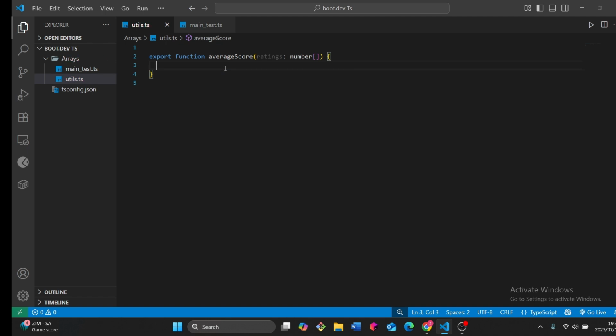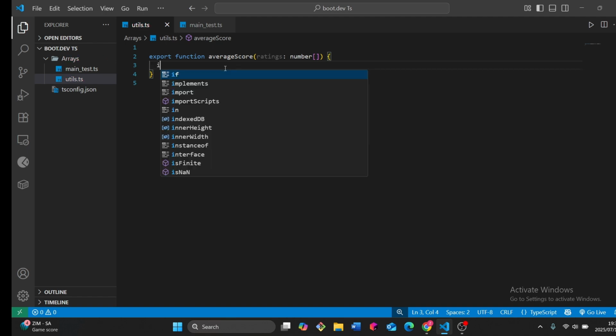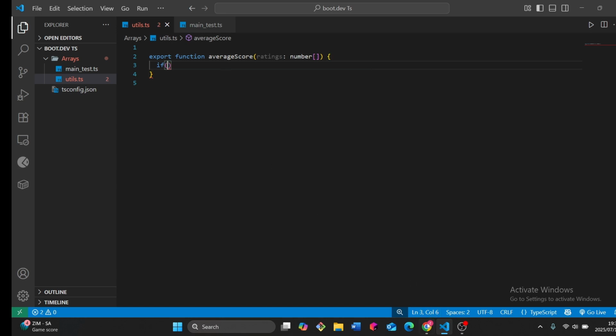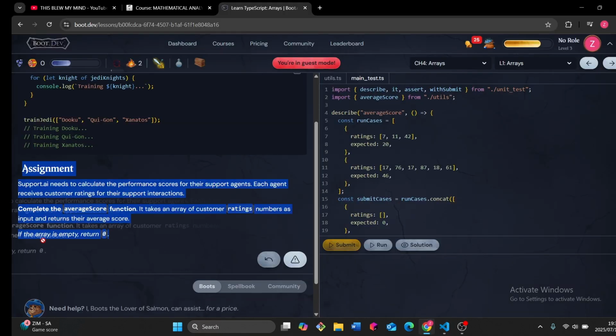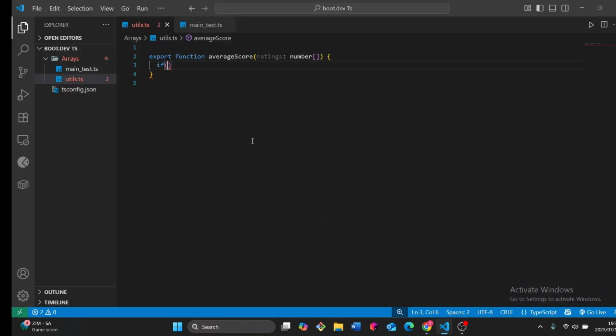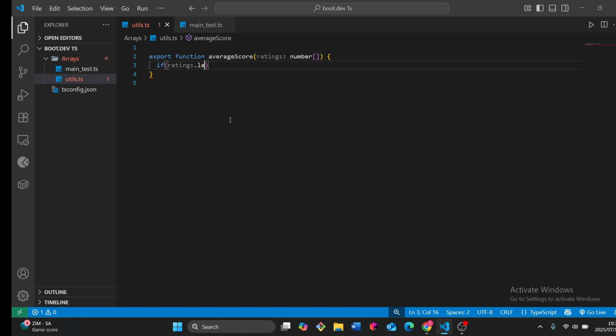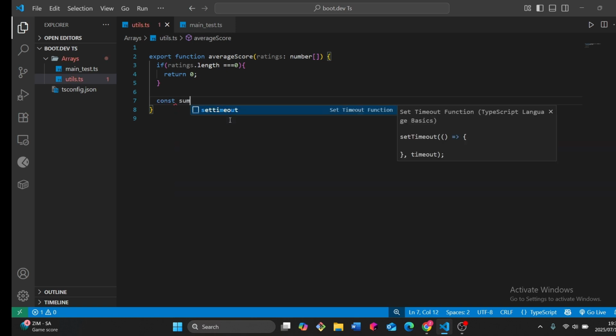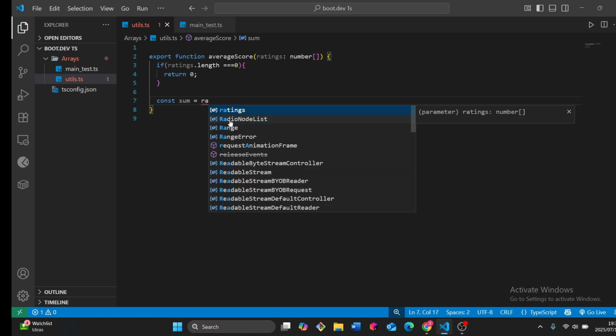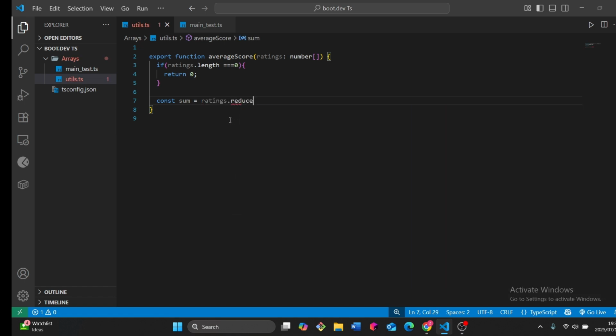I'm just trying to find the average rating. So what did they say? Yeah, if the array is empty, return 0. So if ratings.length equals 0, then we'll return 0. If not, we'll do this, and then we'll do ratings. Let's use the reduce function.